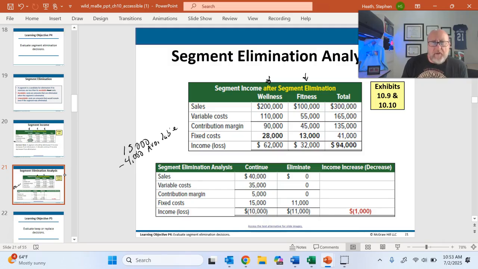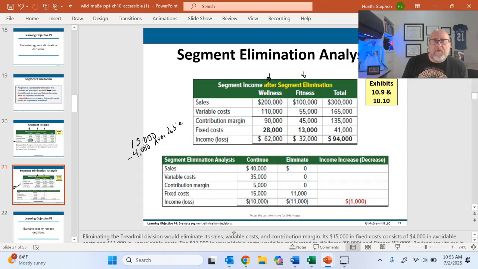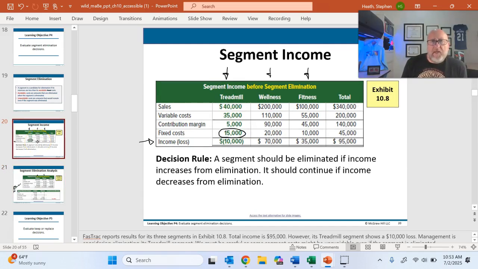And you would never know this unless you read the notes, and I'm going to spare you the boring detail. So what we're saying is the 11,000 in fixed costs will remain if we get rid of the treadmill, right? So we're saying of this 15,000, 4,000 is avoidable, meaning it will go away. And then the other 11,000 is not going to go away. And so what we'll do is we will allocate some of it to wellness and some of it to fitness.